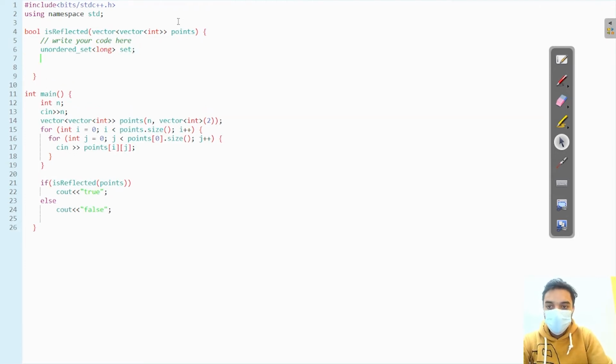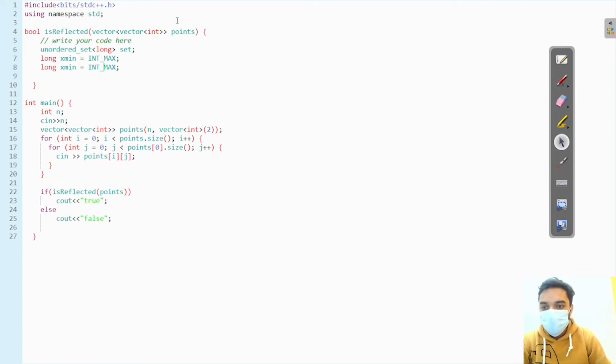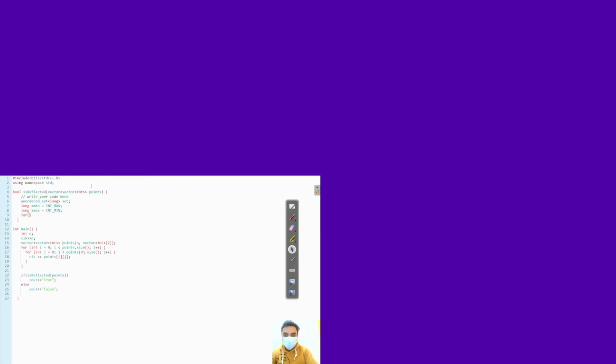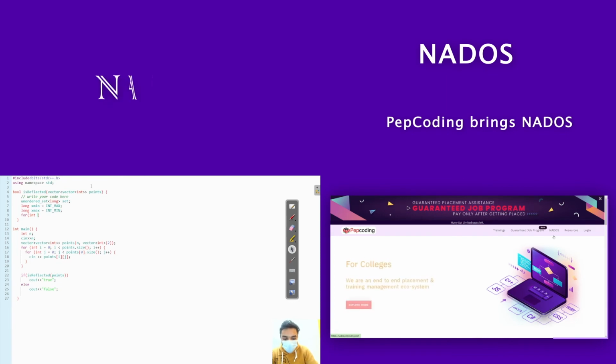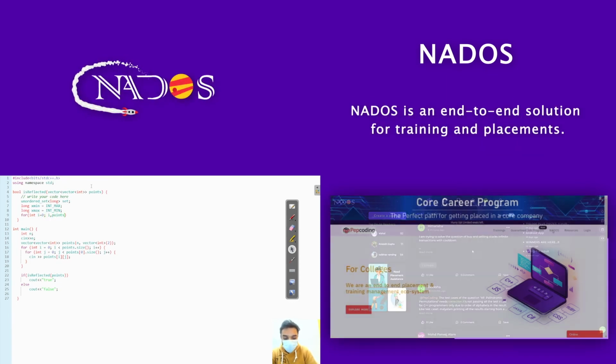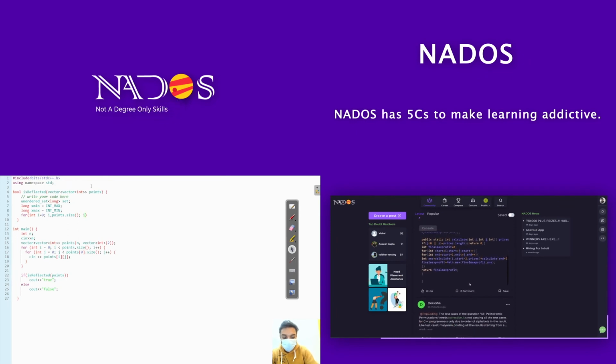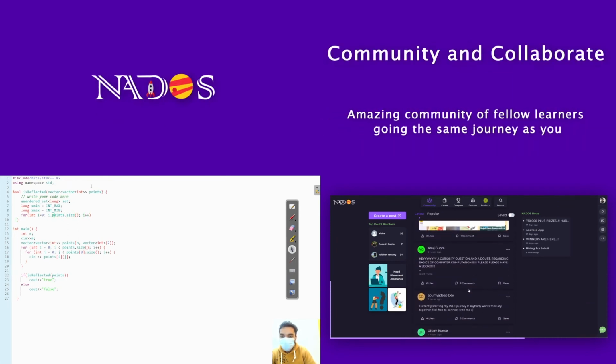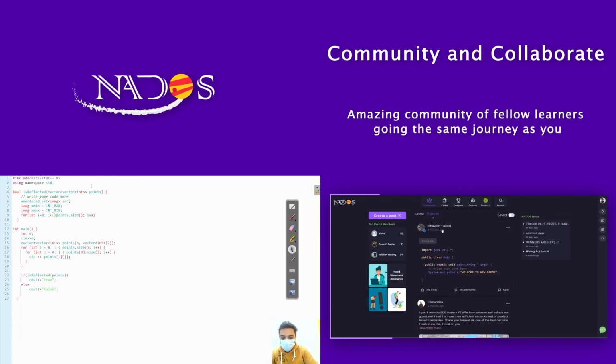The first thing we are going to do is find the minimum and maximum of x. So here I'm going to have the minimum coordinate of x and the maximum coordinate of x. We have to find these, so x min will start as int max, and x max as int min. Now I'm going to iterate over my 2D vector: int i equals 0, i less than points dot size, and i plus plus. I'm going to typecast it.